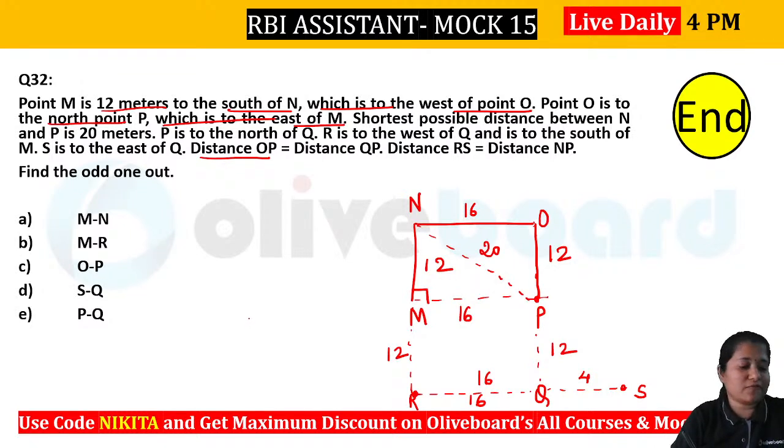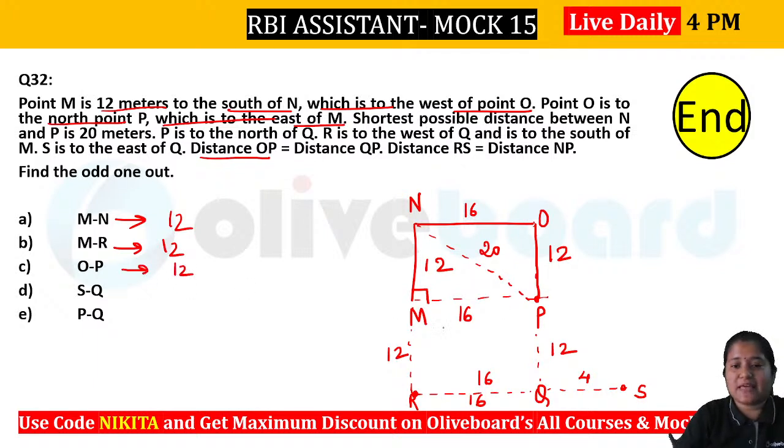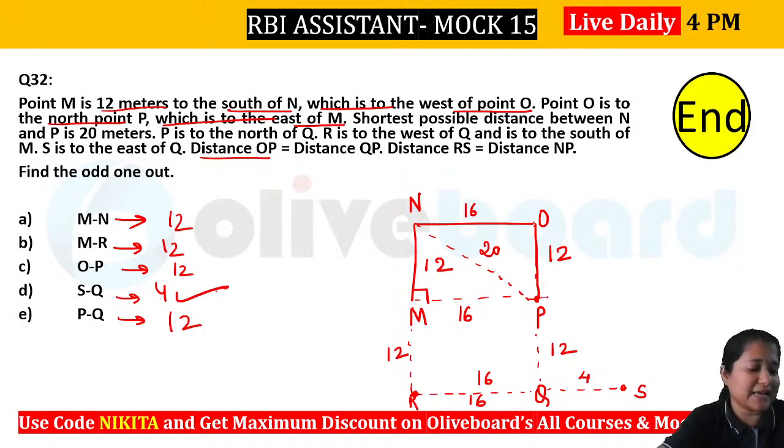So now you have to find the odd one out here. So MN, you can see MN is equal to 12. MR, that is also equal to 12. OP, that's also equal to 12. SQ की value क्या है? That's 4 here. And PQ, you can see PQ is also 12, right? So rest all are 12 in nature. So SQ would be the right answer here.